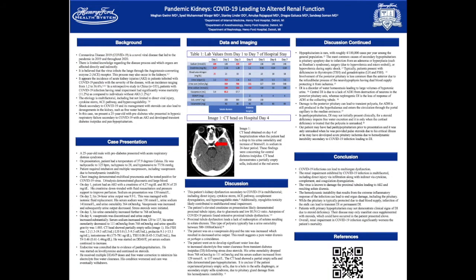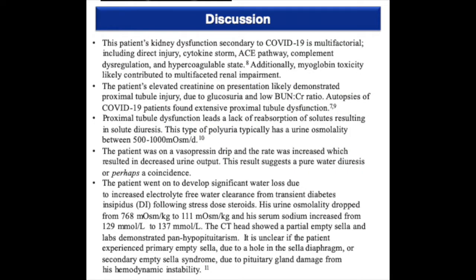This patient's kidney dysfunction is multifactorial, including direct injury, cytokine storm, ACE pathway, complement dysregulation, hypercoagulable state, and myoglobin toxicity. His presenting AKI likely demonstrates proximal tubular injury due to glucosuria and low BUN to creatinine ratio. Autopsies of COVID-19 patients found extensive proximal tubule dysfunction, which leads to a lack of reabsorption of solutes, resulting in solute diuresis. The patient went on to develop transient diabetes insipidus following stress-dose steroids and panhypopituitarism.